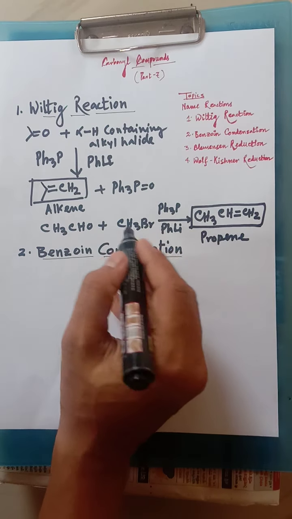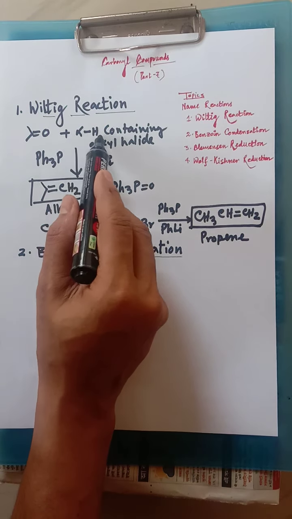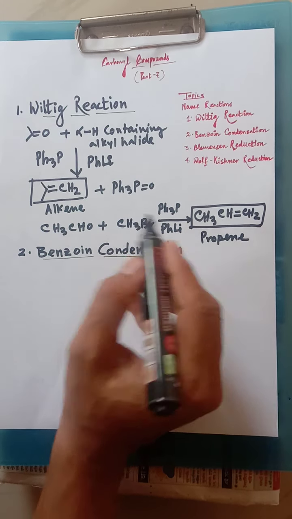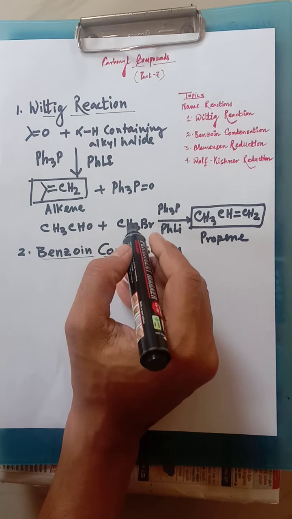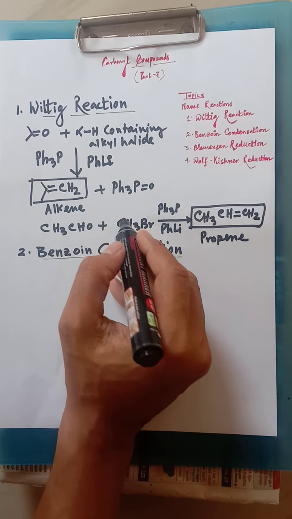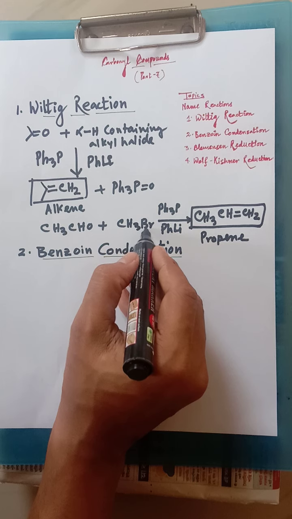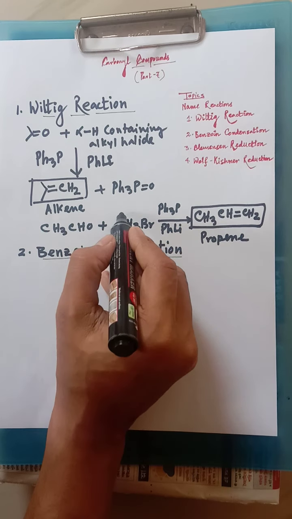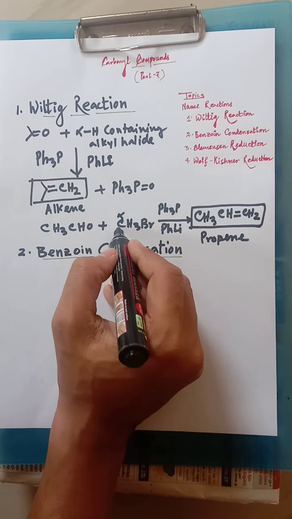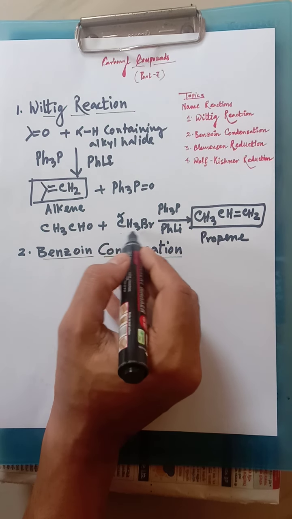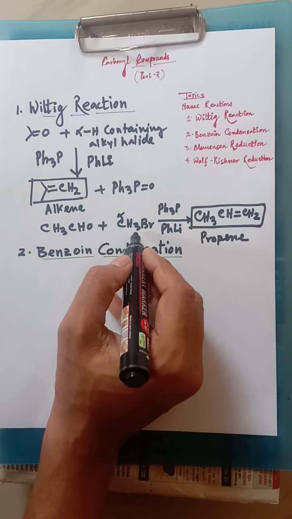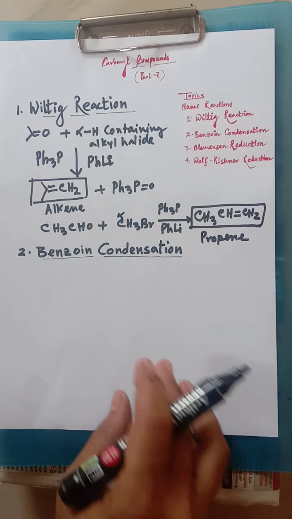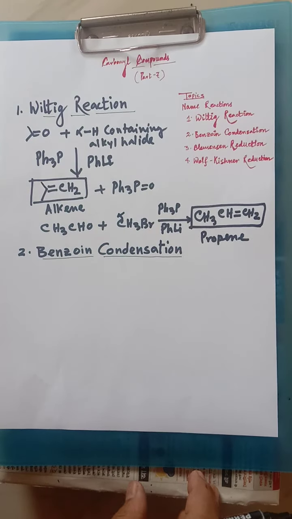So this is the reaction, and here again I am mentioning what alpha hydrogen containing alkyl halide means. As in the last part also, here this is the bromine, and after that the next carbon is the alpha carbon, and the alpha carbon has hydrogen. So this alkyl halide having alpha hydrogen, that's why this reaction is possible. This is called the Wittig reaction.